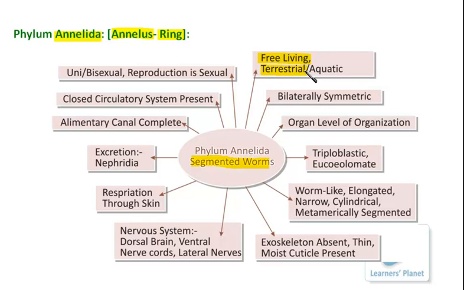These organisms can be terrestrial or aquatic. If they are terrestrial, the region where they are present will vary. They can be present in the soil, in moist conditions, in rocky regions or anywhere. In the case of aquatic, they are found in water, which can be either fresh or marine. So you can see that the habitat is not limited.